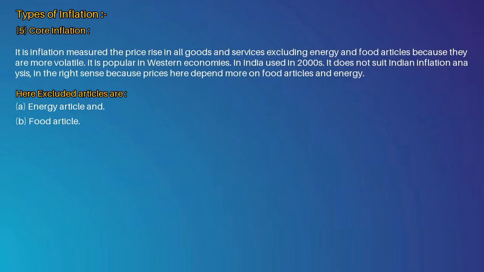Next type of inflation is core inflation. 5. Core inflation. It is inflation measured as the price rise in all goods and services excluding energy and food articles because they are more volatile. It is popular in Western economies. In India used in 2000s. It does not suit Indian inflation analysis in the right sense because prices here depend more on food articles and energy. Here excluded articles are a. Energy article and b. Food article.